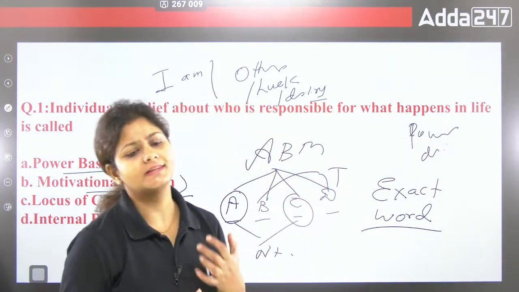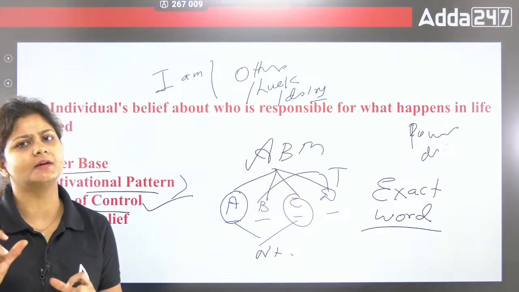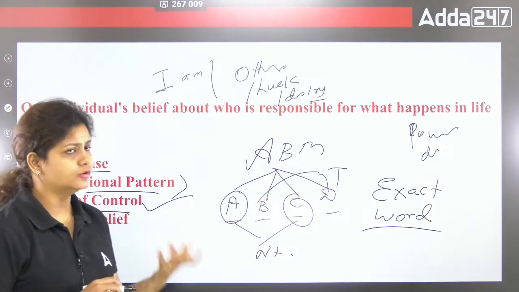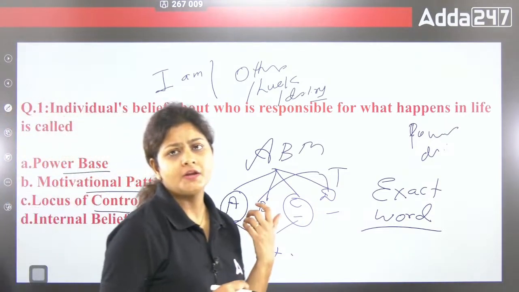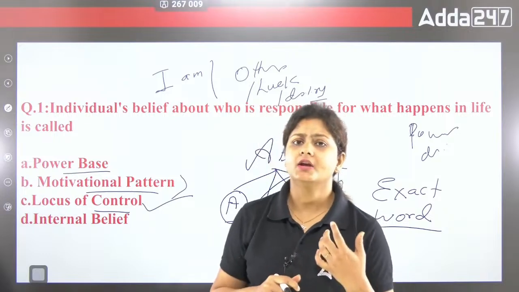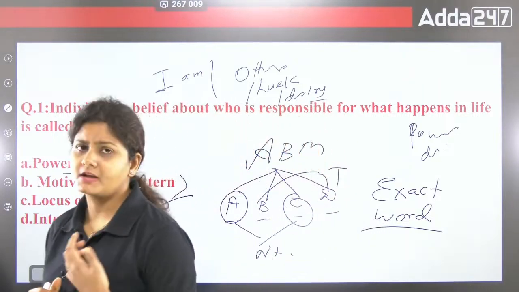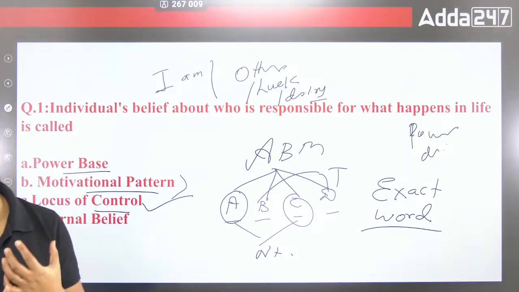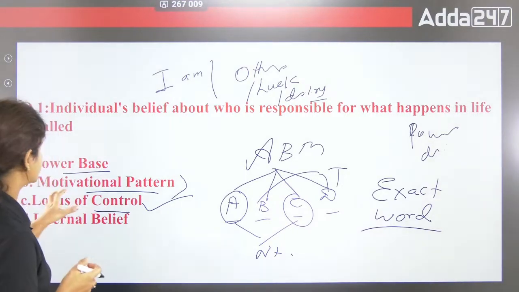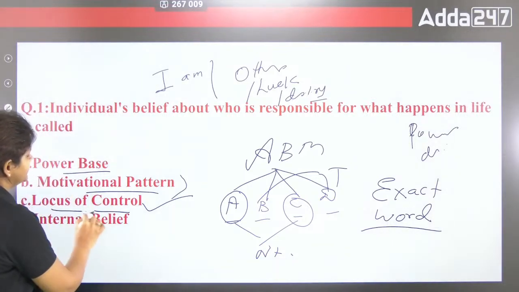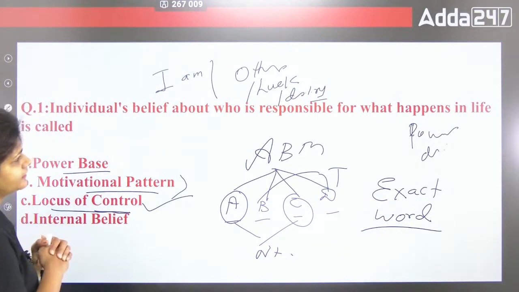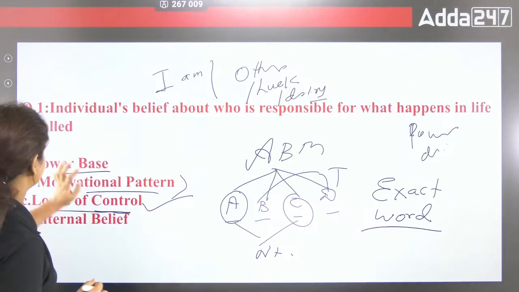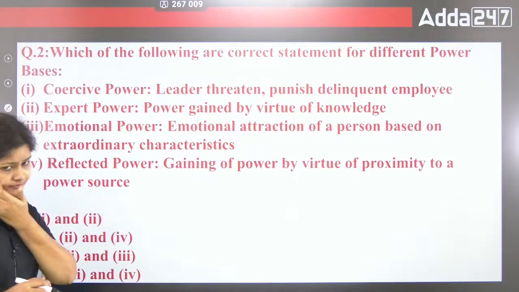Suppose you are preparing for the CAIIB exam. So definitely there is something motivating you. Maybe you want to purchase a house, you want to purchase a car, you want to gain knowledge, you want an increment. So whatever reason is there, that is the motivation pattern. Locus of control is who is responsible for what is happening in life, internal and external. So locus of control is the right answer.